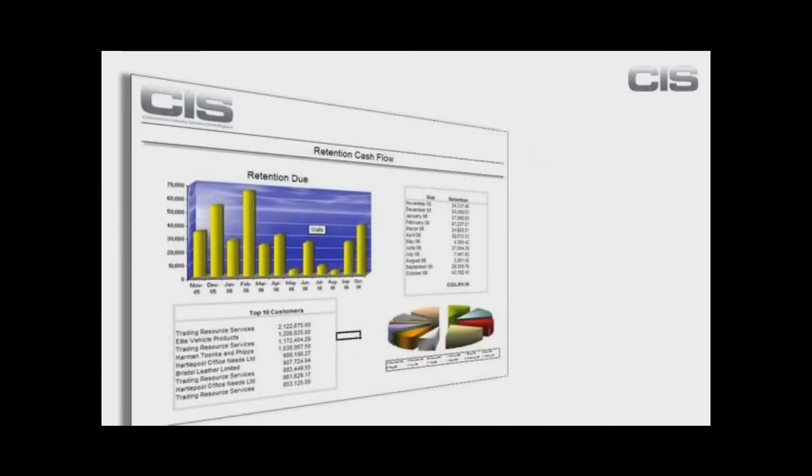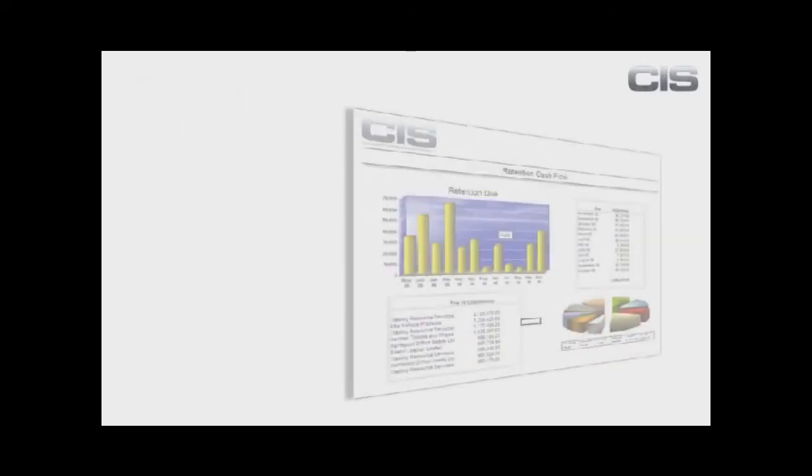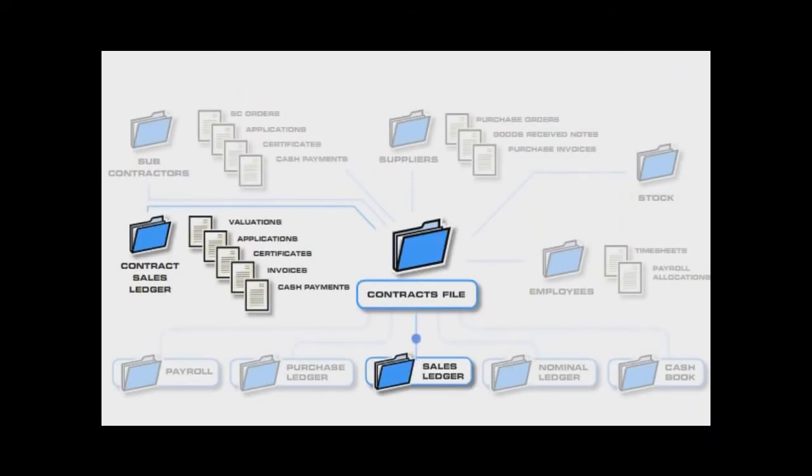Many systems provide basic reporting tools. Pegasus CIS comes with probably the most powerful reporting and data analysis tool you'll find in any product in the marketplace today. It is easy to use, extremely powerful, and displays the data in the way that you want to view it. As we have just seen, Pegasus CIS has been specifically designed with the needs of the contractor in mind. We speak your language. We know the issues you have to face. In this example, we've shown you that Pegasus CIS manages and simplifies this process, so that at a touch of a button you have all the figures you need to manage your sales revenue.